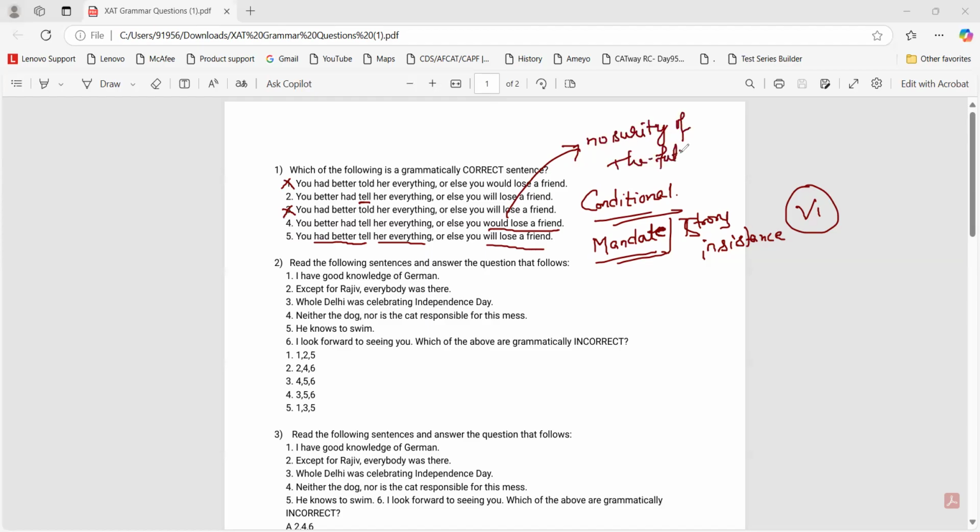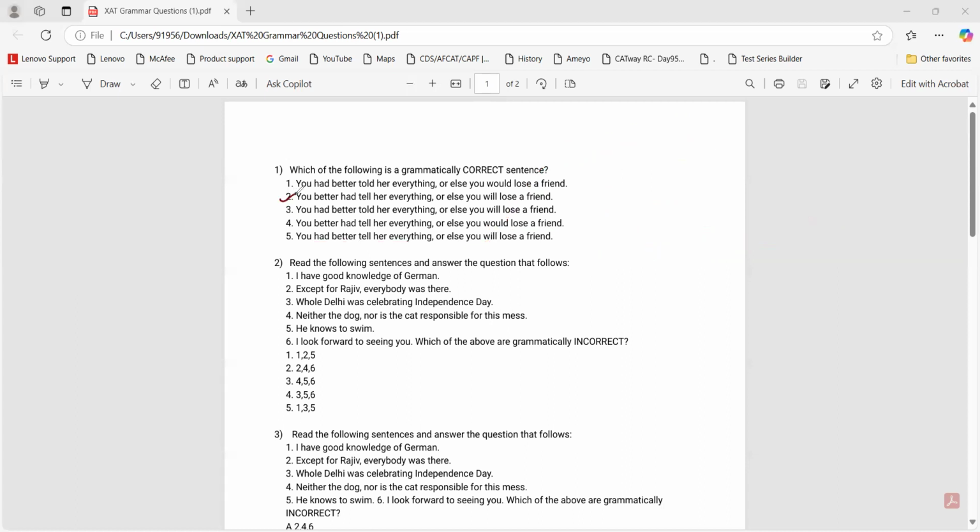And based on the first part, the author is sure and hence we would use will. Now, tell and will, right? Two sentences come up. You had better tell her everything, you better had tell her everything, or else you will lose a friend. Now this is tricky. You had better or you better had, which one would be the correct one?